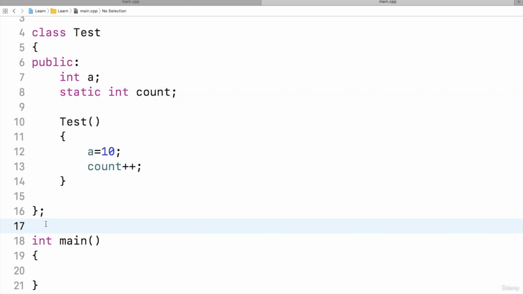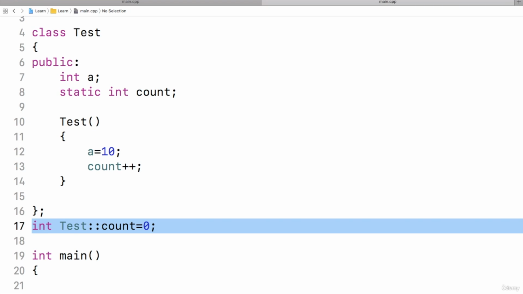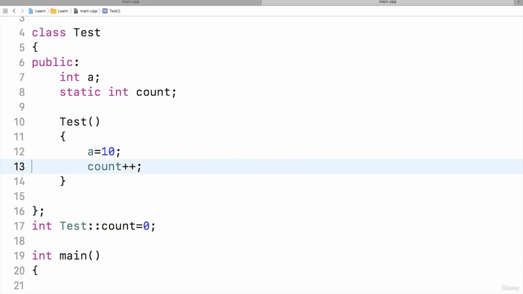I must declare this static member outside the class once again, saying int, then the class name test, scope resolution, and the variable name count, and I will make it 0. So it is like a global variable but with the local scope of the test class, meaning this will be accessible only inside the test class. A global variable has only one copy available throughout the program, but we want it to be available only inside the test class.